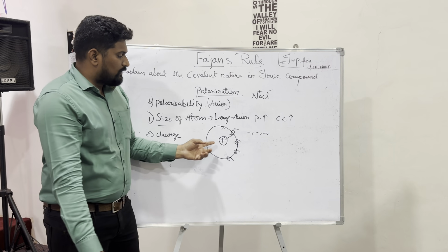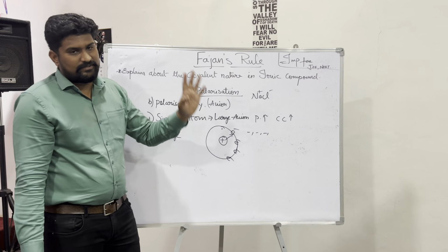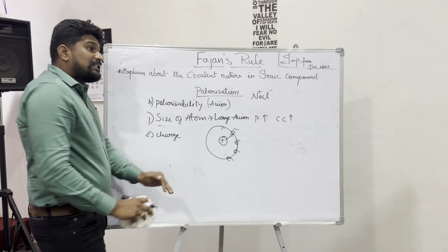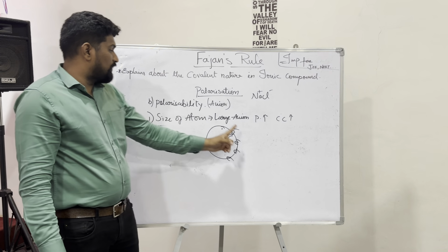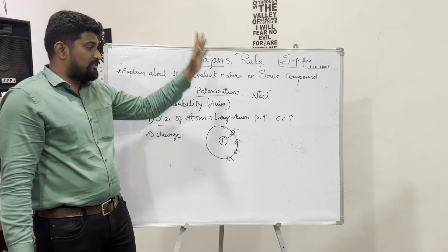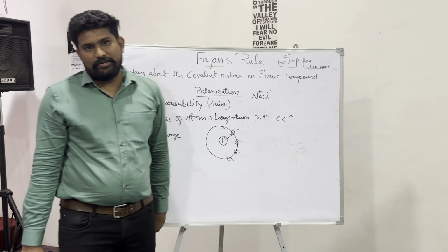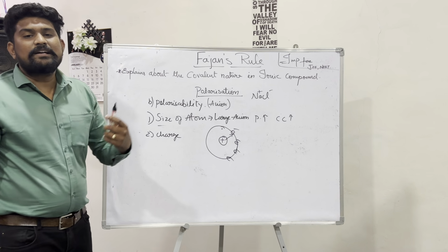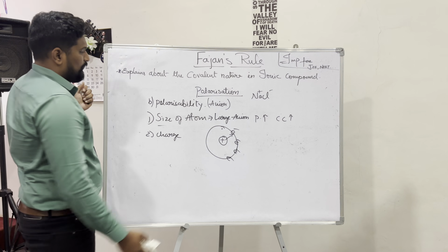So when electrons increase, the nuclear hold decreases. So when the charge increases, the polarizability of the anion increases, and so the covalent character increases. So this is about the polarizability of an anion.